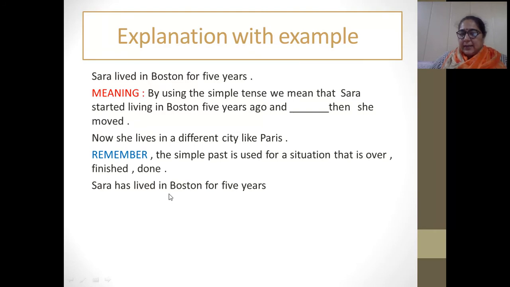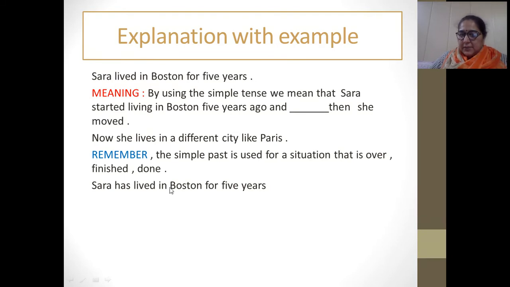Sarah has lived in Boston for 5 years. Now I am using this has, and I have taught you this in the online class. Has means this is my present perfect, right? And I am using the verb's third form here. And I am giving the time also.